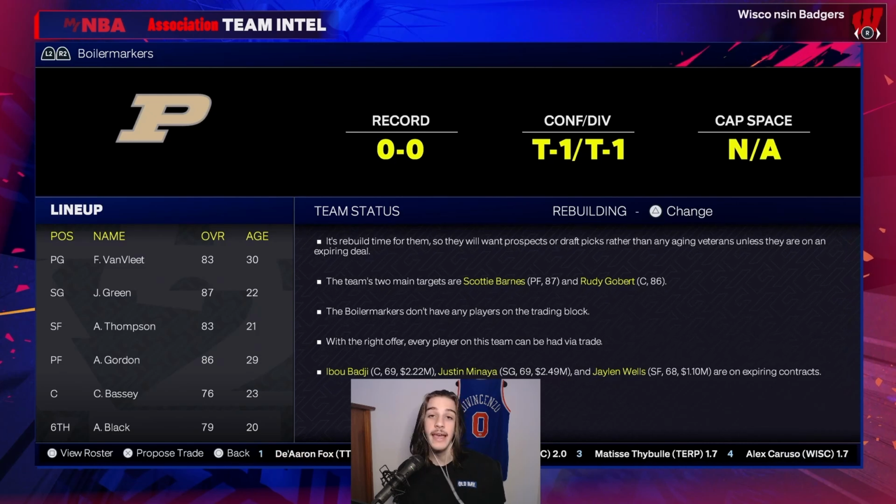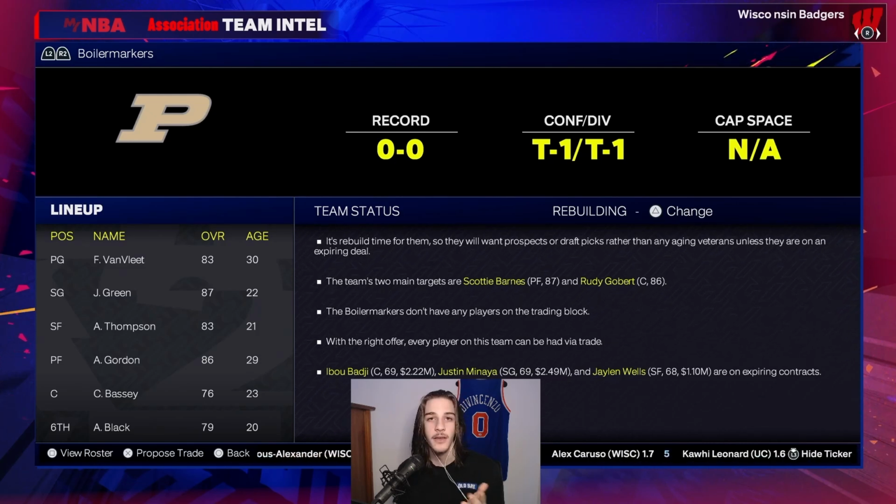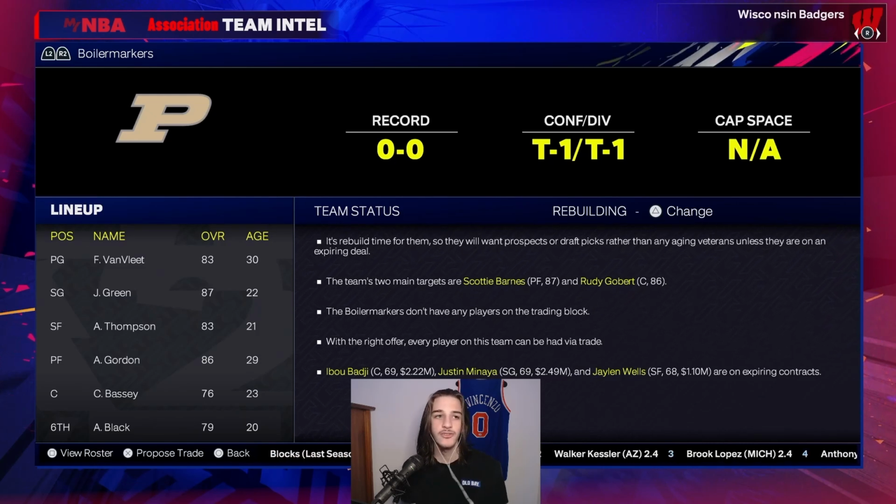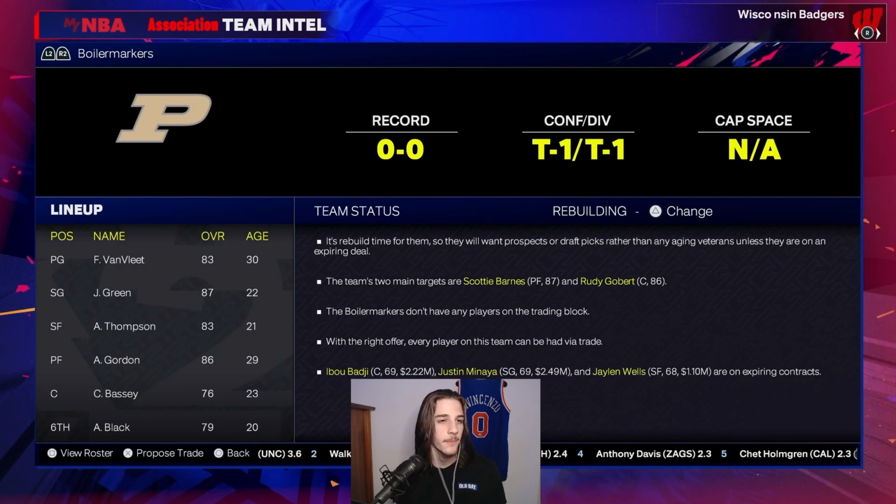Next up, we have Purdue, Fred VanVleet, Jalen Green, one of the Thompsons, Aaron Gordon. This team might be all right. Again, that Wisconsin team might be an outlier compared to the other teams, but this team, again, doesn't really have a superstar player, so it might be rough for them.